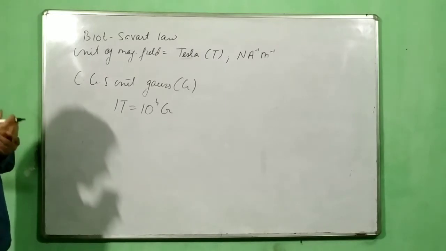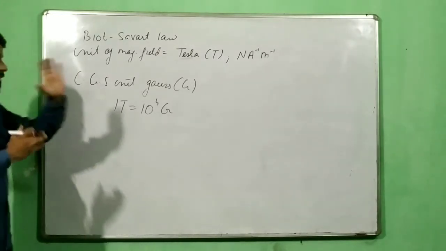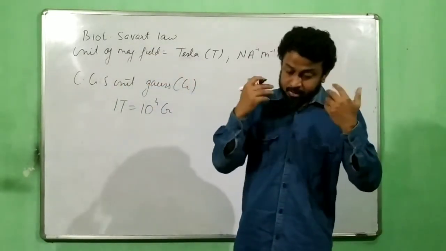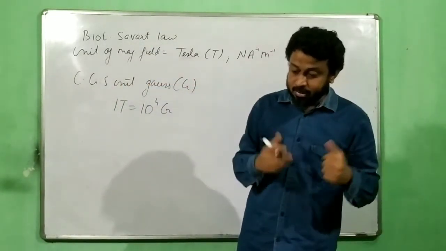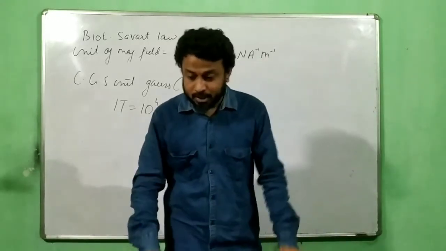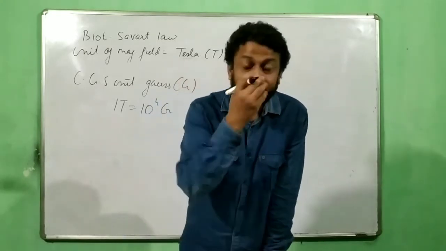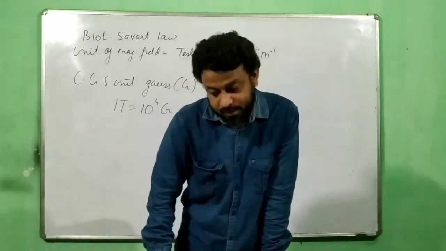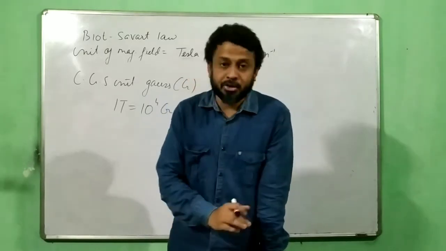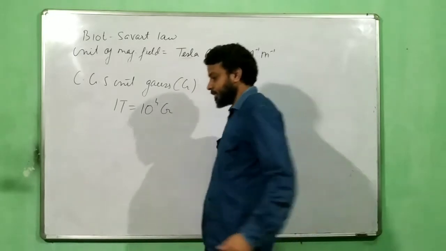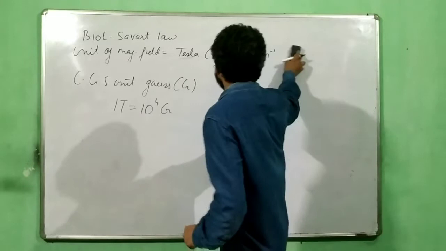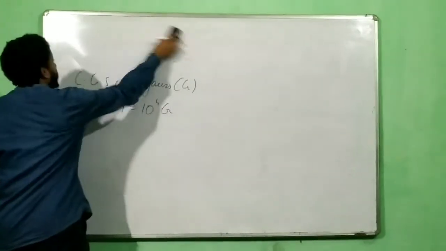Okay, with all this introduction over, we have a current carrying wire, and the current carrying wire creates a magnetic field around its surrounding, but does not create field along it. It has a unit of Tesla or Newton per ampere per meter. CGS unit is Gauss. 1 Tesla equal to 10 power 4 Gauss. Now what I want you to do very seriously is the dimensional formula of magnetic field. Derive it.